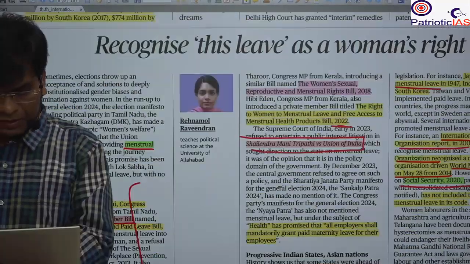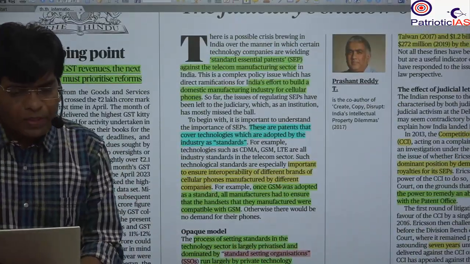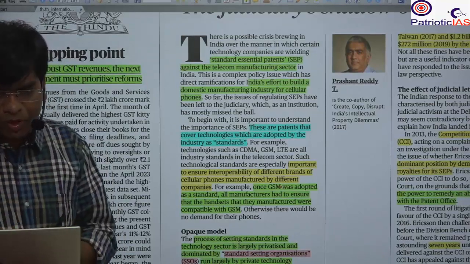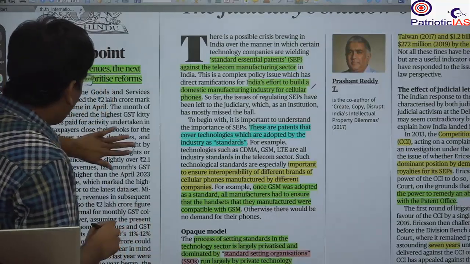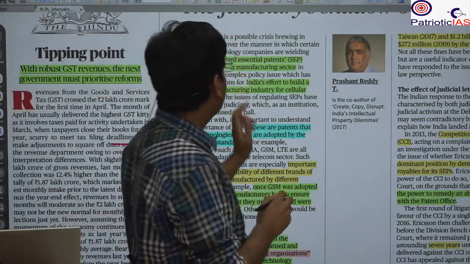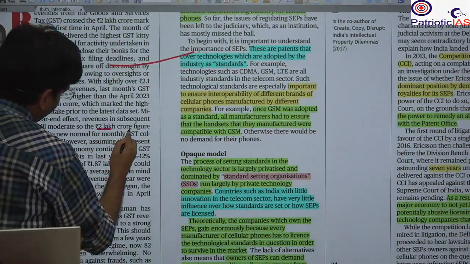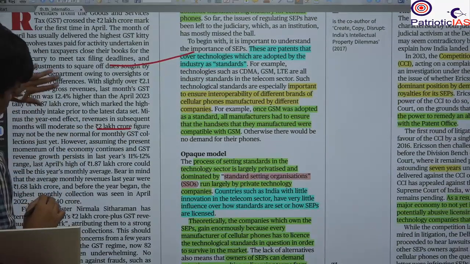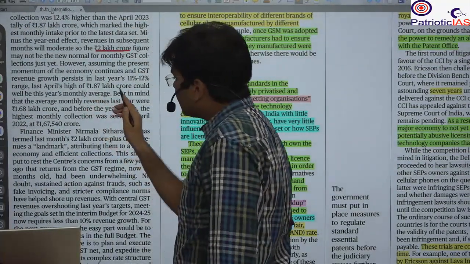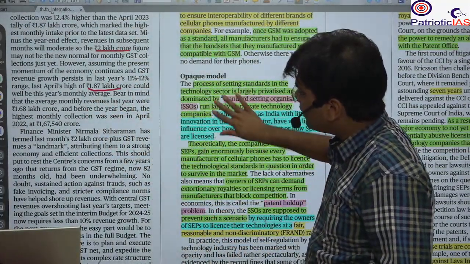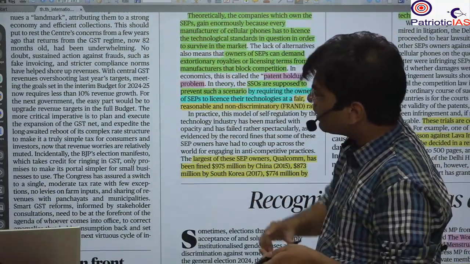The next important news that we are going to bring is the tipping point: with the robust GST revenue, the next government must prioritize reform. This is in the context of the recent record collection of GST revenue. Here you will see that the government has crossed 2 lakh crore of monthly collection under GST, and even if it is reduced, it is hoped that next year it will be around 1,80,000 crore rupees. This is much better and gives a positive picture.